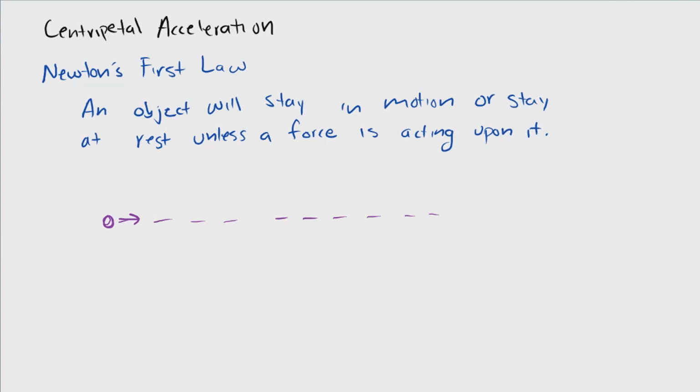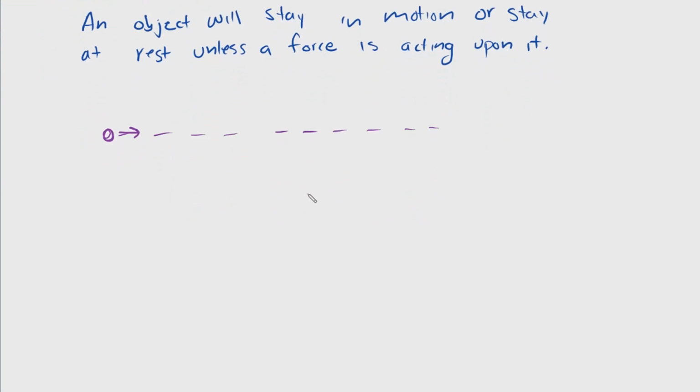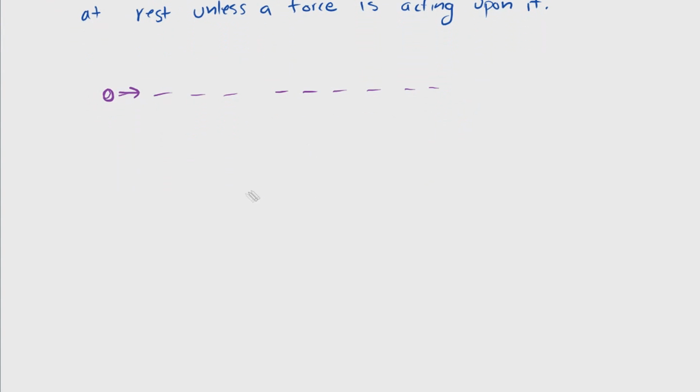So this is where the idea of centripetal acceleration comes in, and this is also where misconceptions come in. Let's say we looked at this object right here, and we drew the trajectory into a circle. A perfect circle. I know this is not drawn perfectly, but let's say this is a perfect circle and it has some radius r. And we also say that this object is moving at a constant velocity, so it has no acceleration, at least in the tangential direction, but it will have some sort of acceleration, and I'll get to that.